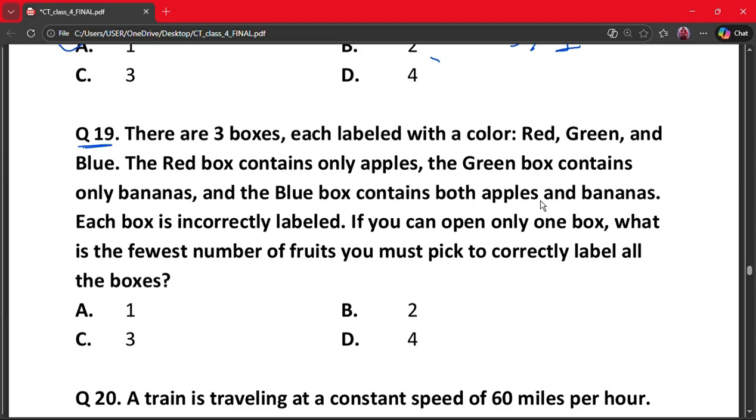If you can open only one box, what is the fewest number of fruits you must pick to correctly label all the boxes? A. 1, B. 2, C. 3 and D. 4. So the correct answer is option B. Why? Because if you pick from the box labeled mixed, it must contain only one fruit type. With 2 picks, all labels can be fixed logically.